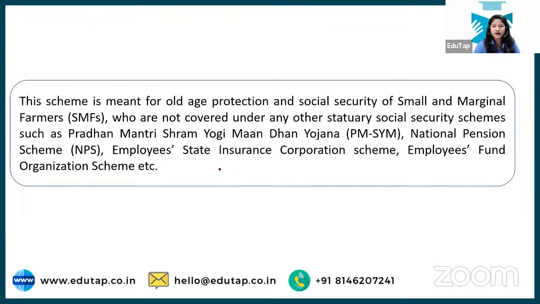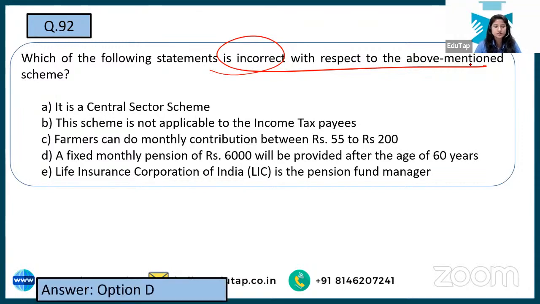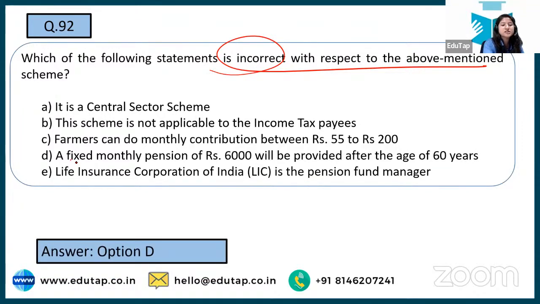Next, again, the question is on the same scheme. Which of the following is incorrect with respect to the above mentioned scheme? First we understood the eligibility criteria, and now we are looking at the features of this particular scheme, and you have to tell the right answer. See option D, a fixed monthly pension of 6,000 will be provided after the age of 60 years.